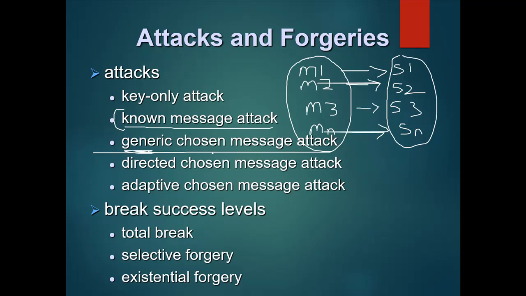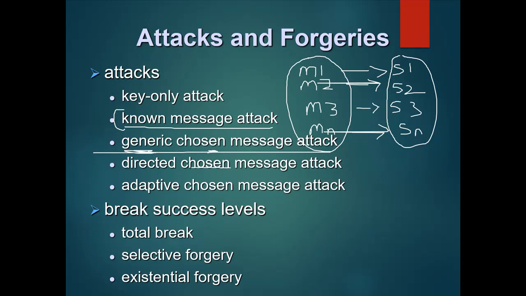The next one is the directed chosen message attack. This attack is similar to the generic attack, it is the same as the generic attack. However, the attacker knows the public key of the sender, before any signatures are seen. So here the public key is involved, whereas there the public key is not involved.